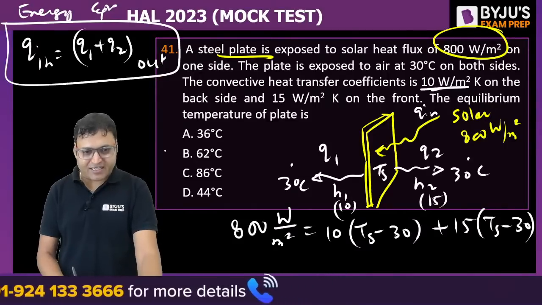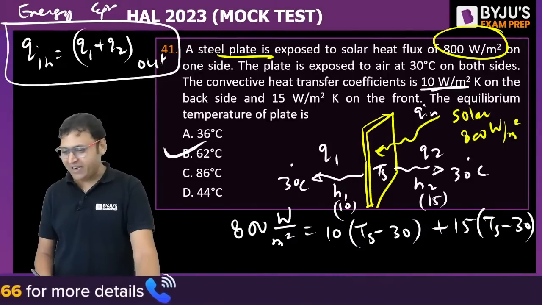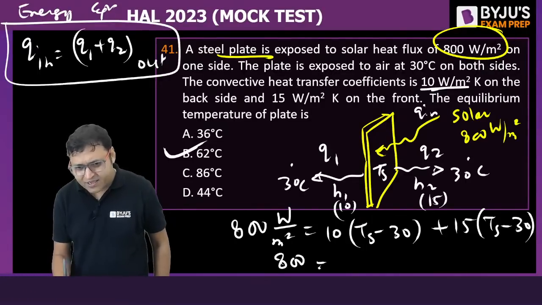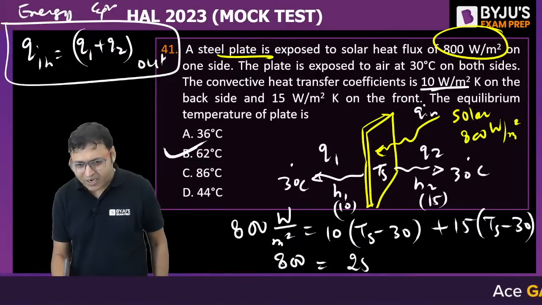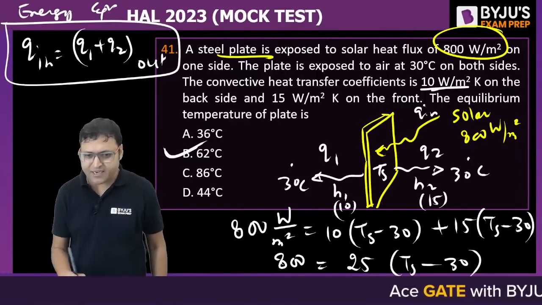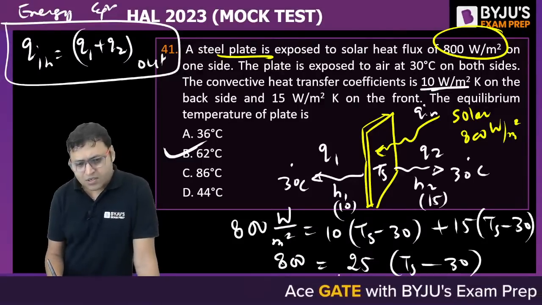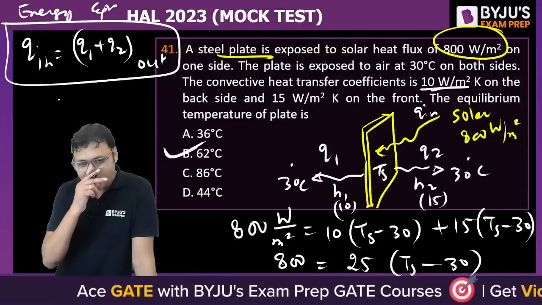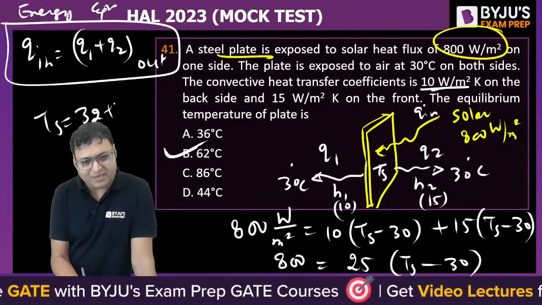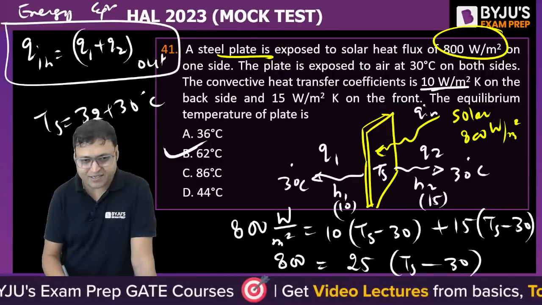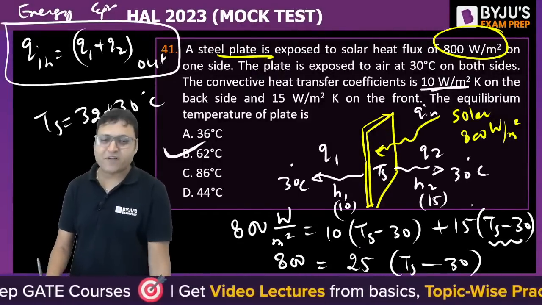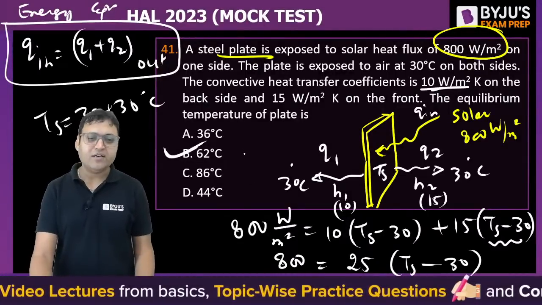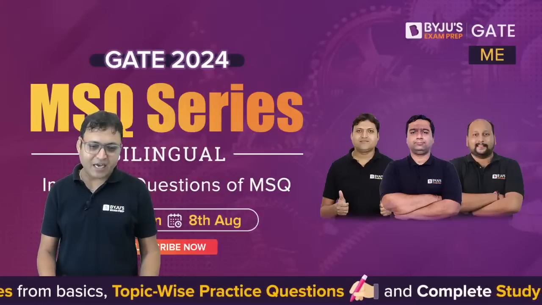What is the answer? Are you getting 62 or not? No, it is not 36. So it will be 800 is equal to 15 plus 10, 25 into Ts minus 30, isn't it? So 4 into 8, 32 plus 30. Ts will be equal to 32 plus 30 degrees Celsius, isn't it? As long as it is about the temperature difference, no need to convert it into Kelvin. Do not waste your time in converting into Kelvin.